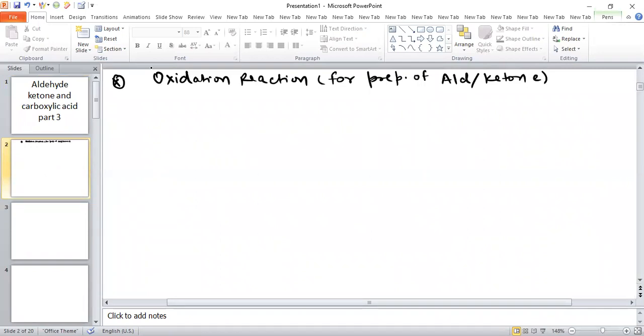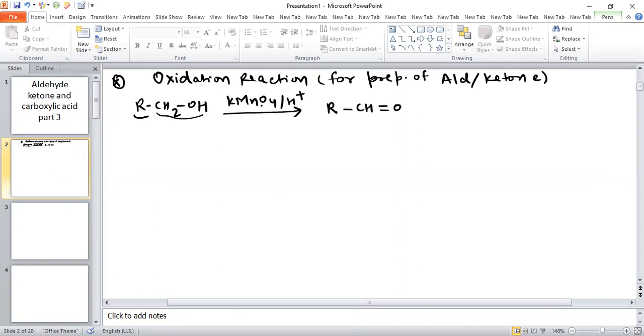Now, for example, if we have a 1 degree alcohol like RCH2OH, and we react it with KMnO4 in acidic medium, this carbon will remain as it is, and this carbon gets oxidized first into aldehyde.